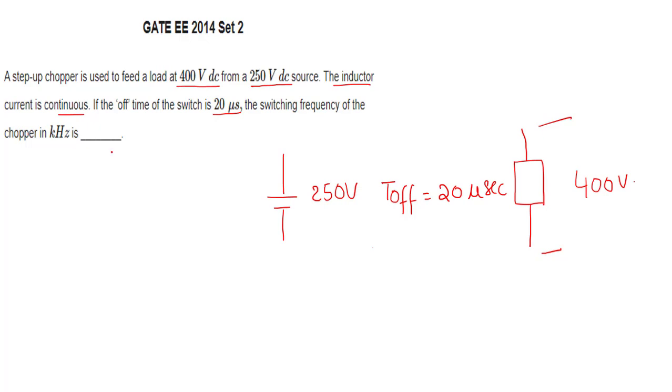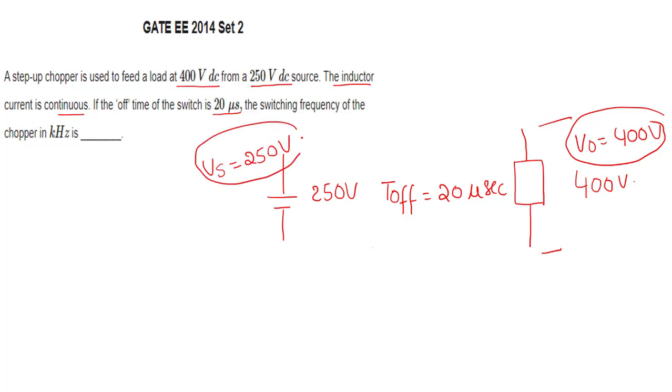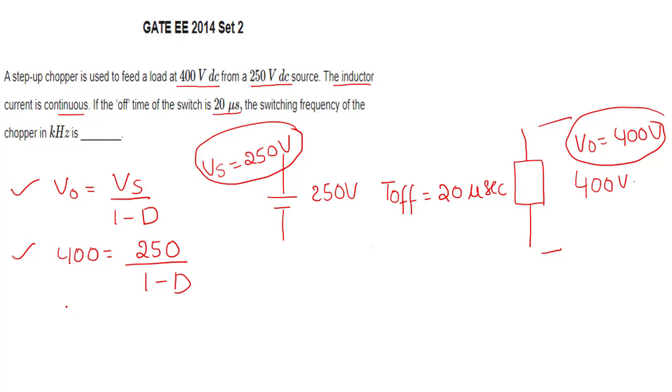Now if you write, this is the output voltage, V0 equals 400 volts. This is the input voltage, Vs equals 250 volts. The first step: V0 equals Vs by 1 minus D. So 400 equals 250 by 1 minus D. From this can I find D? D is equal to 3 by 8. Duty cycle is equal to 3 by 8.